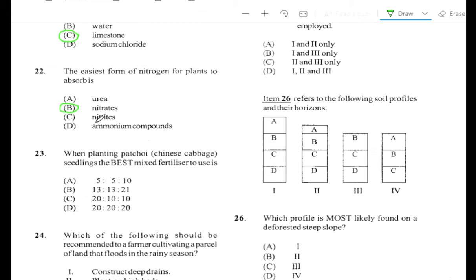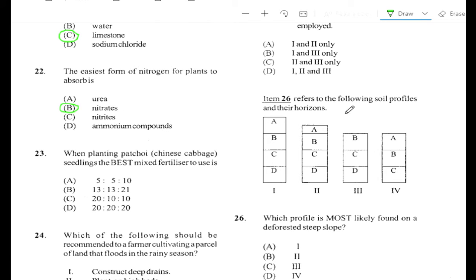Nitrates. So if you are familiar with the nitrogen cycle, it shows you that plants absorb nitrogen in the form of nitrates via their roots. So when the nitrogen turns to nitrites, it will then be converted into nitrates.